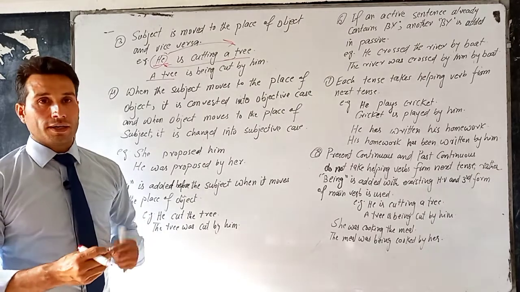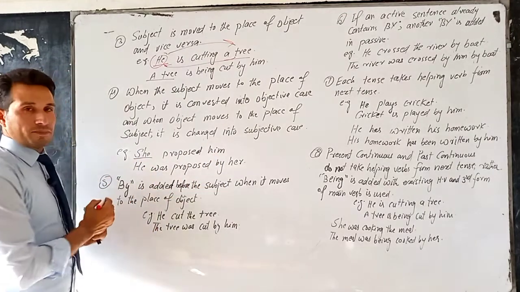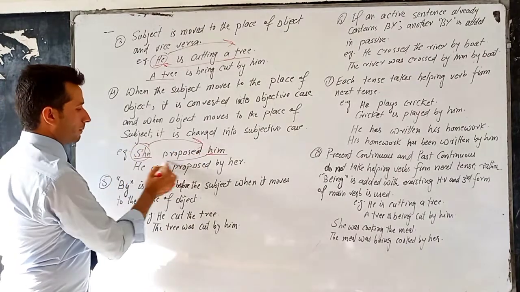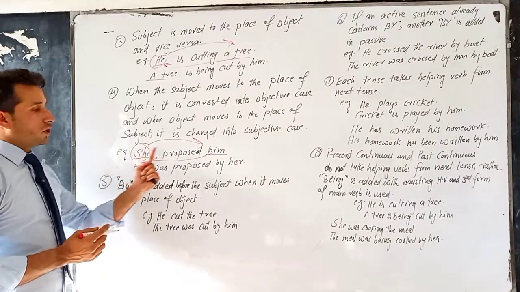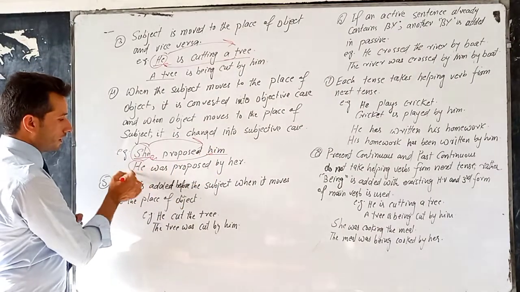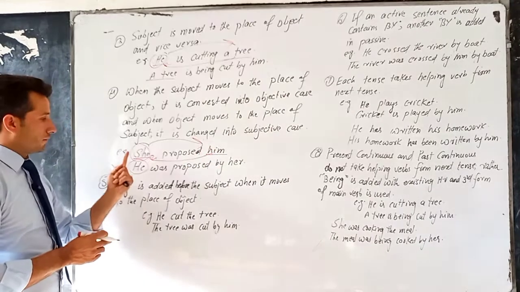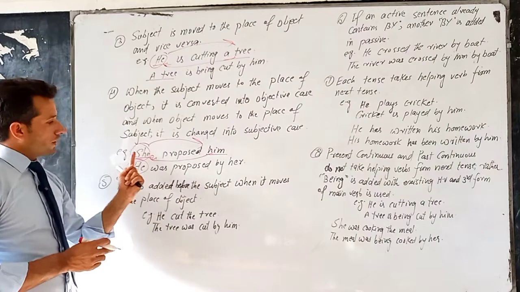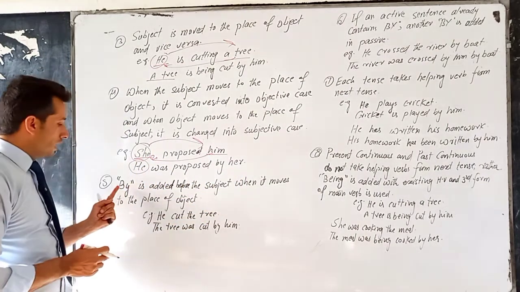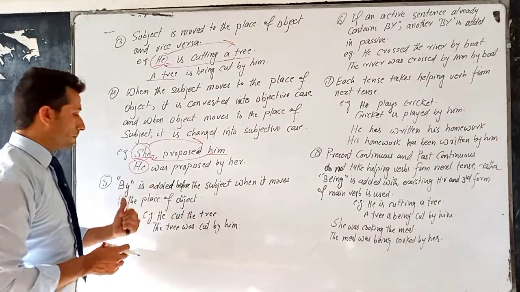she becomes her, etc. So she proposed him. She is the subject and him is the object. Now, when we change their place, what happens? This she goes to the place of object and him comes to the place of subject. So him becomes he. We change the case from objective to subjective. And when she goes there, it is converted from subjective into objective case. So it is her.